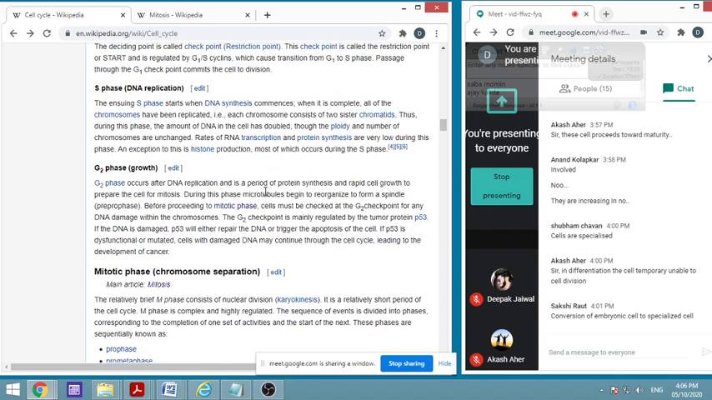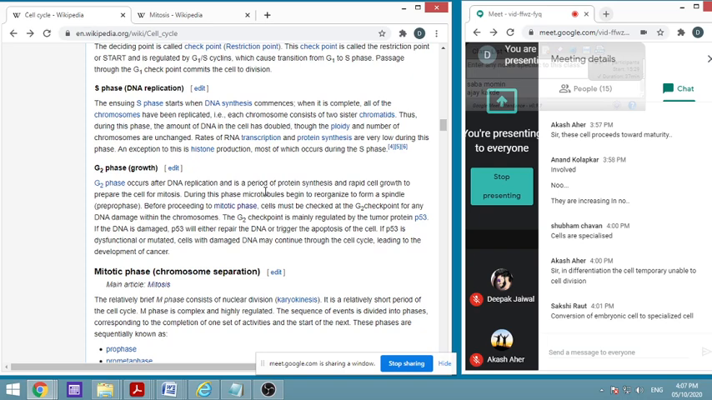S phase is DNA synthesis. From one DNA it makes two DNA, which is replication. When it is complete, the chromosomes have been replicated. The chromosome consists of two sister chromatids, and during this phase the amount of DNA in the cell has doubled, because of the parent strand and the daughter strand. Though the ploidy and the number of chromosomes are unchanged. If it is 23 pairs, the pairs will remain the same.